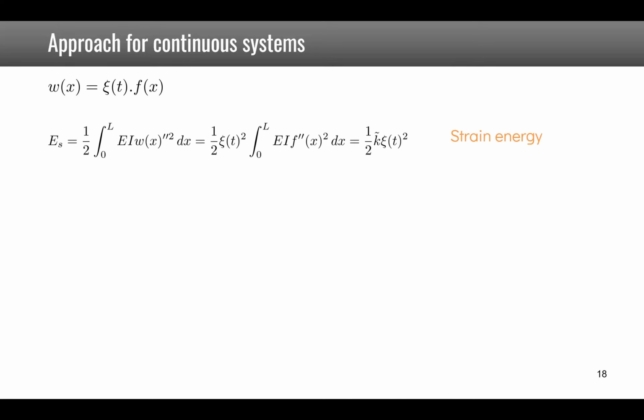So now we can use an energy approach. The strain energy of a beam is given by this expression, where we replace w by psi of t times f of x, so that the psi of t comes out of the integral, and this integral here is defined as k tilde. So we see that in this case the strain energy will be written 1/2 k tilde times psi squared. So this is the equivalent stiffness. And in general, this equivalent stiffness can be given by some factor in front of EI over L cubed.